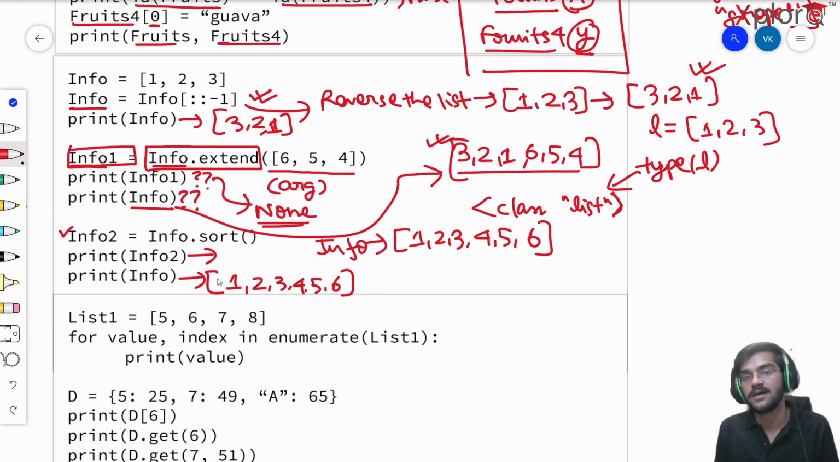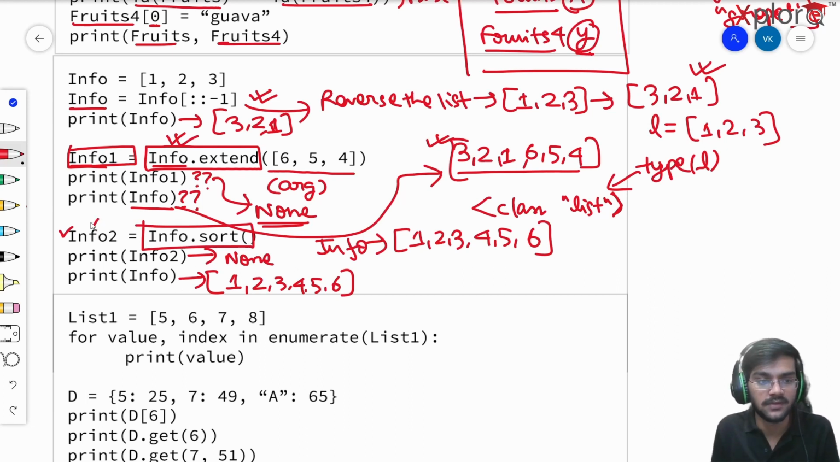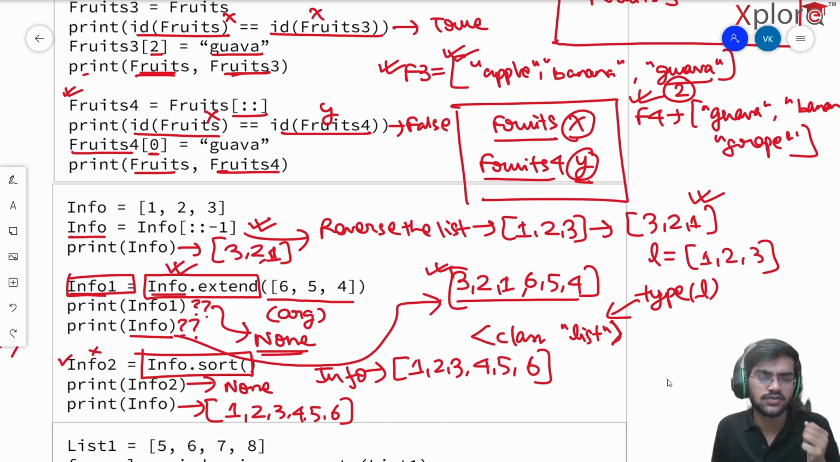What will be info2? Again, info2 will be None. Why? Again, I've explained here that similar to the dot extend operation, it happens in place. Again, info.sort happens in place. So I don't really need info2 here. But again, I have initialized it with info2. So again, info2 is going to have the None value. That's pretty much it. So I hope the explanation was quite clear enough.